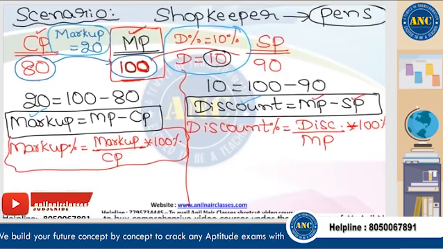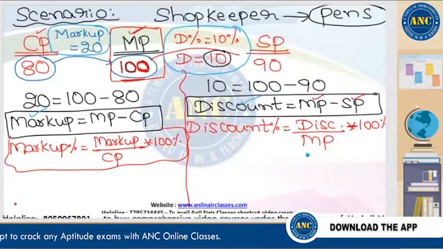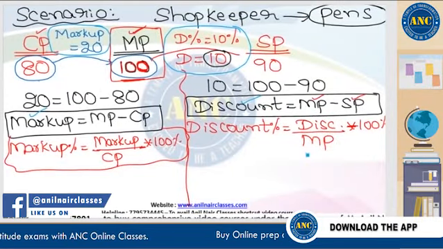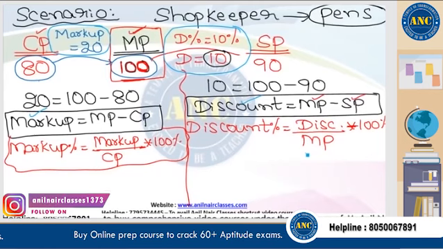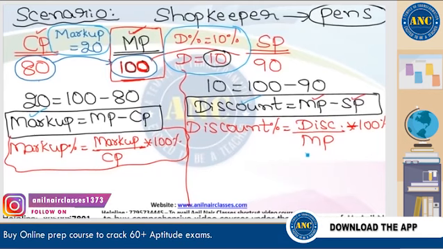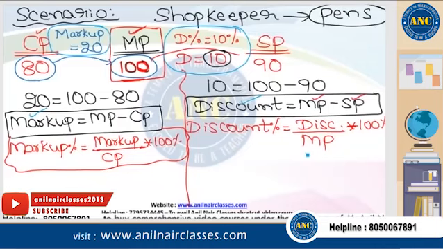I believe it is very clear for you. Markup is always between cost price and market price. Discount is always between market price and selling price, unless in the question they mention that it is a discount on CP.